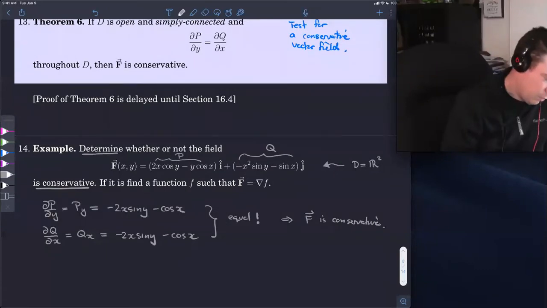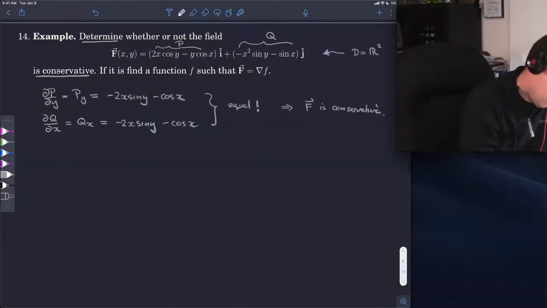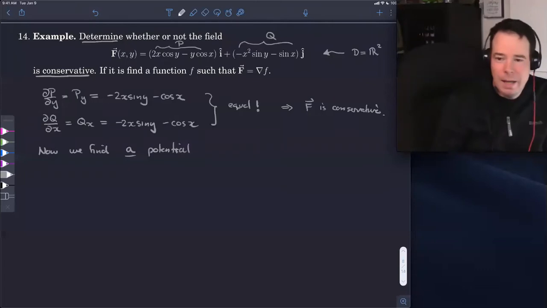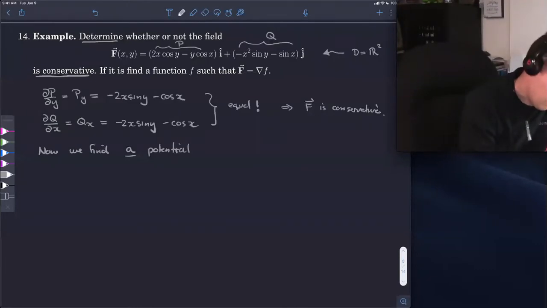Now let's see if we can find a potential function. So now we find a potential. I shouldn't say the potential. I will say a potential, because it's like finding an antiderivative. There are infinitely many antiderivatives because you can add a constant on in the end, and that's still an antiderivative. Same with a potential function. We can always add a constant on the end, and it will still be a potential function for it. So it's up to a constant. So now let's find a potential.